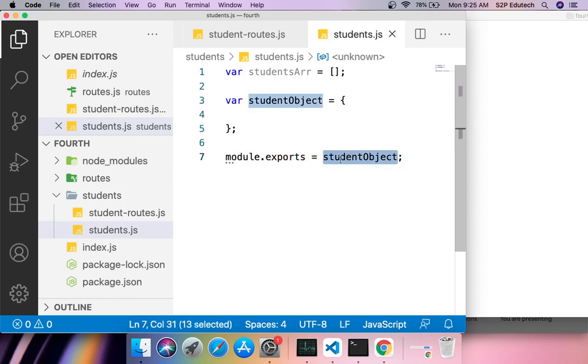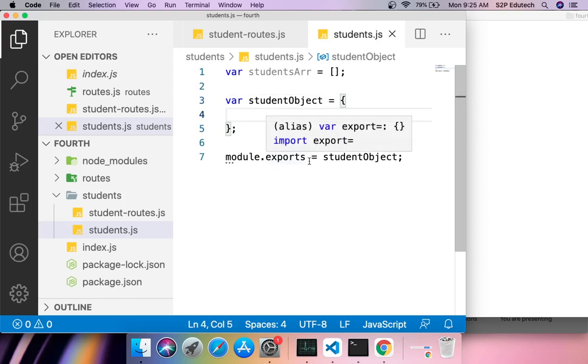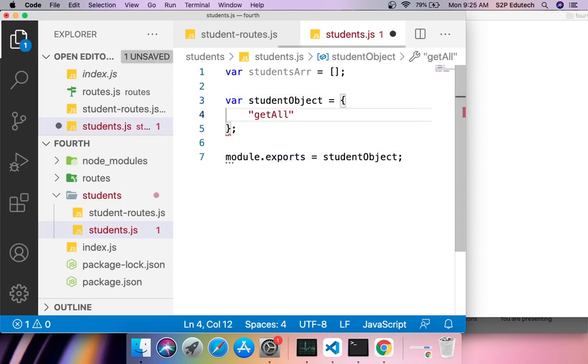Because I am exporting the student object, this student object you can import somewhere else, which we are going to do going forward, right? But first thing which I am trying to do is I am exporting this student object, and inside this student object what I am doing is this is a JSON object, right? This is a JSON, right? And I'll have a key, let's say get all, and against this key I'll have a function. So this is JSON, and against this JSON I'll have a function here.